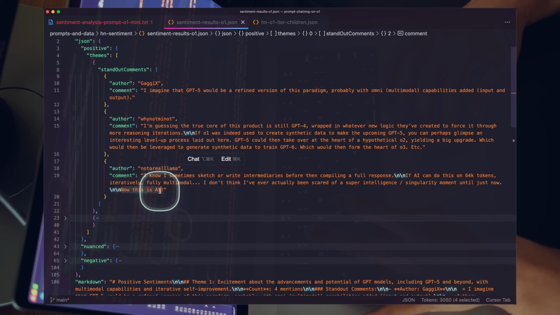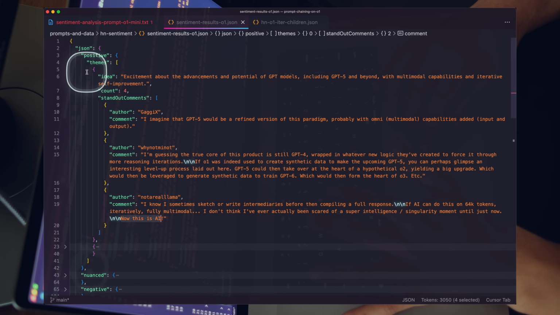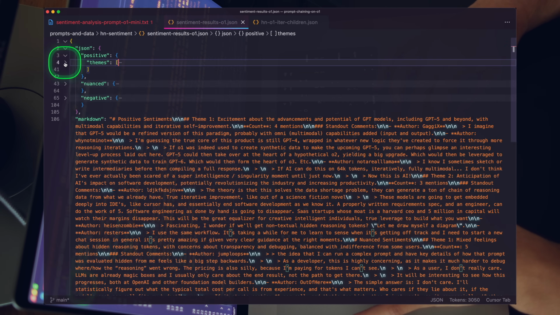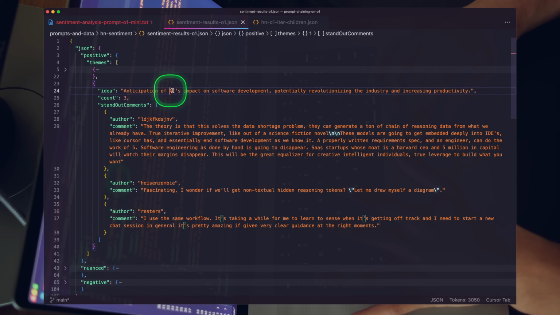Now this is AI. Yeah, totally, right? Great take, completely agree. So, we have some positive standout comments with this theme. Let's go ahead and look at another positive theme. What was our other theme here? Anticipation on AI's impact. Totally. Yeah, that makes sense. So, this user, the homie